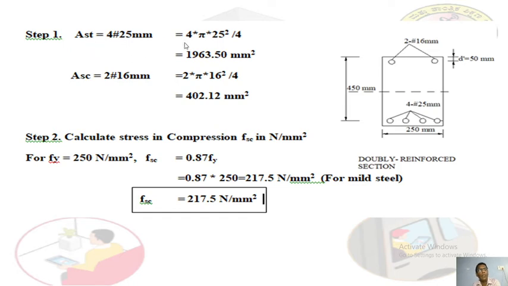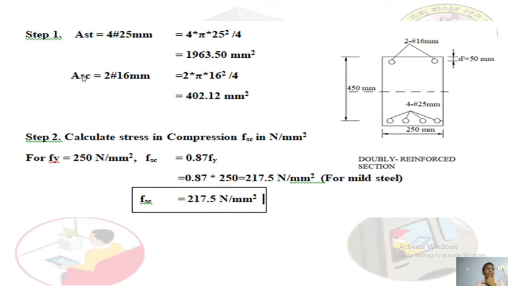Now you calculate. Please open your calculator. Type 4 into pi by 4 into 25 square, and get the answer. Don't copy my answer. Now look here. 450 mm is from the center of the reinforcement to the extreme compression fiber. They have given small d directly. You don't need to calculate effective depth.